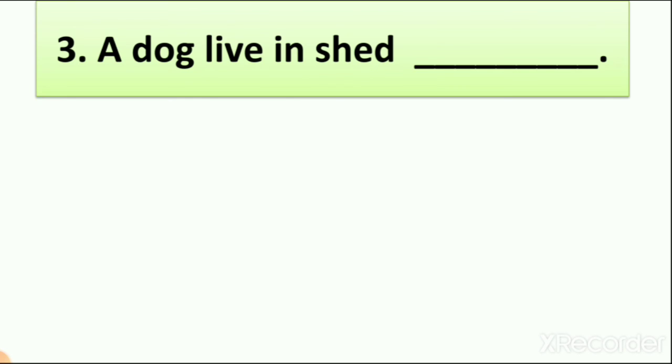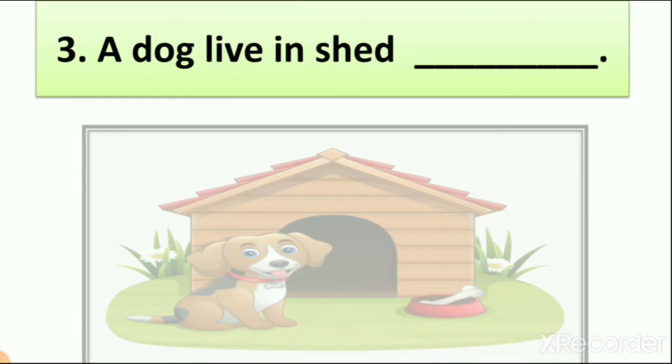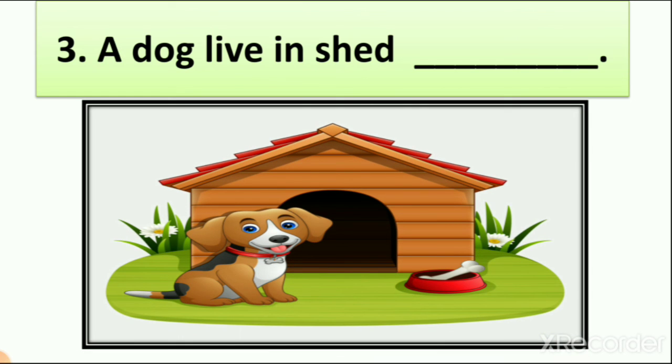A dog lives in a shed, right? So what is a shed? A place where a cow lives, right? So is a dog lives in a shed a wrong statement or a right statement? Let's see the picture. What is this?